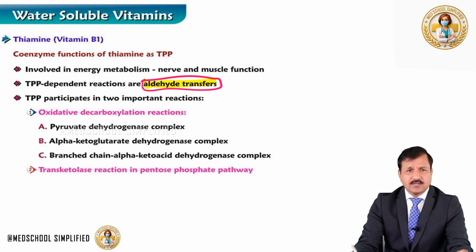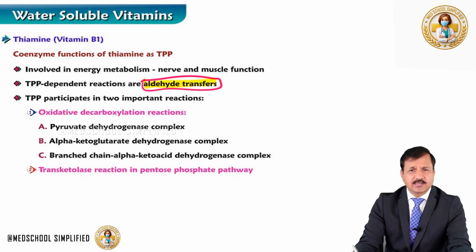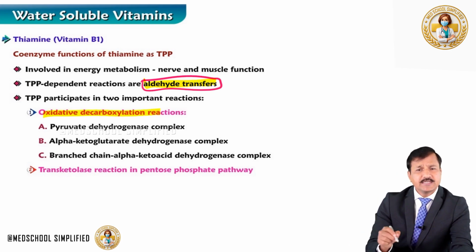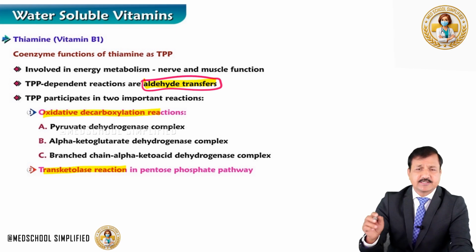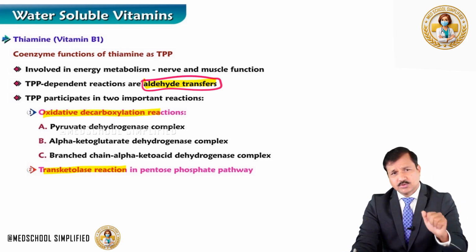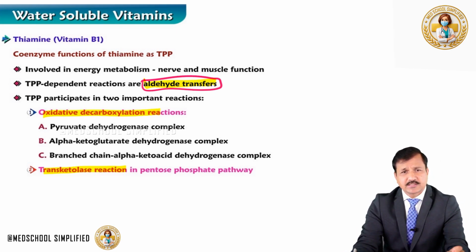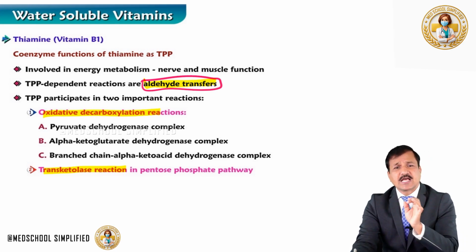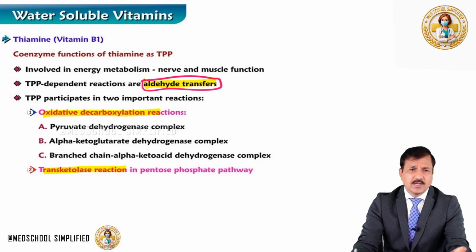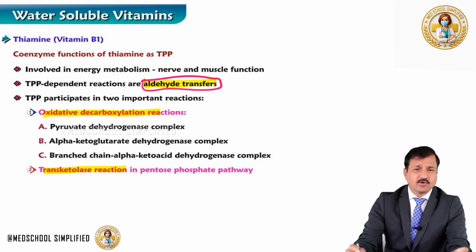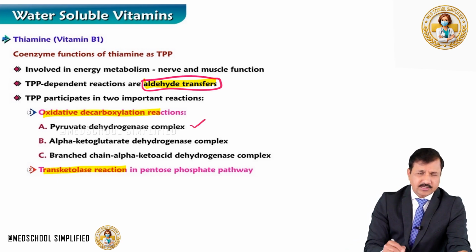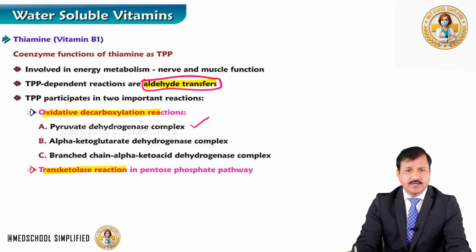We can divide those aldehyde transfer reactions into two important ones. One is oxidative decarboxylation reactions, the other is the transketolase reaction. So we have to remember two things here in aldehyde transfer reaction. One type of reaction is oxidative decarboxylation, the other is the transketolase reaction. Now, what are the enzymes involved in oxidative decarboxylation reactions? That is the pyruvate dehydrogenase complex, where pyruvate is converted into acetyl-CoA.